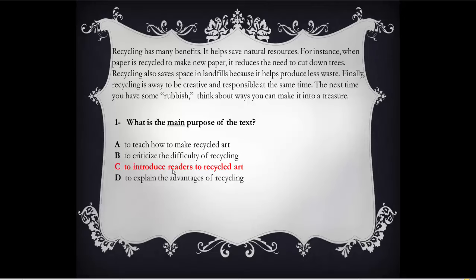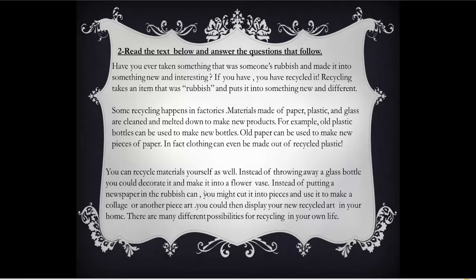To introduce readers to recycled art, to give readers an idea of recycled art, what recycled art is, what materials are recycled, what are the advantages of recycling. Yes, because each paragraph of the 4 paragraphs gives us a piece of information about recycling. Here is the definition of recycling.